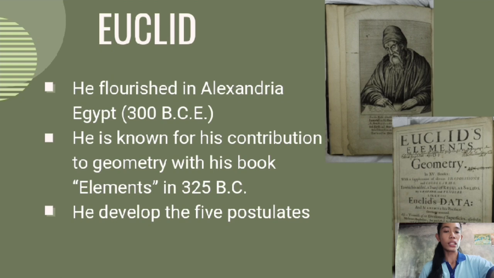It includes the concept that planes are flat and have infinite surfaces. Lines extend indefinitely in both directions, and parallel lines on a plane make it look like graph paper. Euclid based his Elements on the works of earlier mathematicians. Another contribution of Euclid is that he developed the five fundamental postulates in geometry, which we are going to talk about in the next slides. These contributions made him often called the father of geometry.